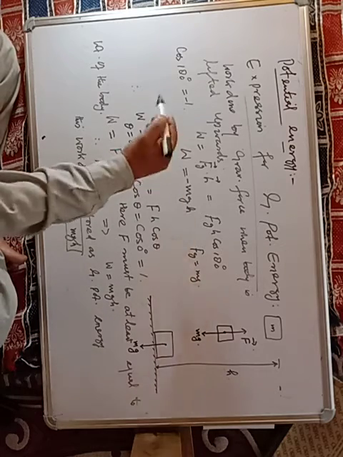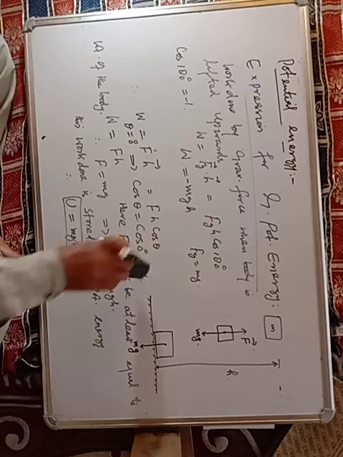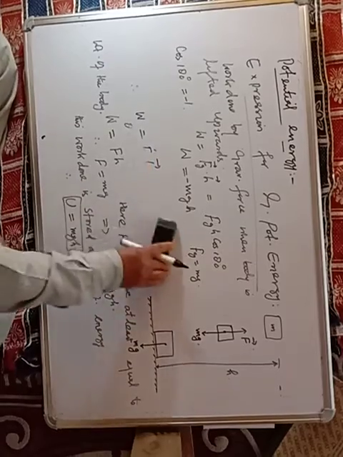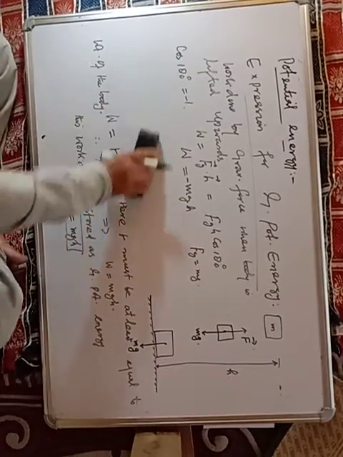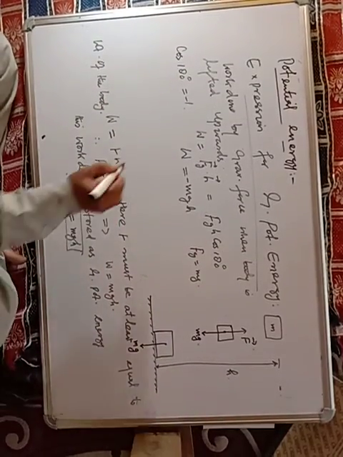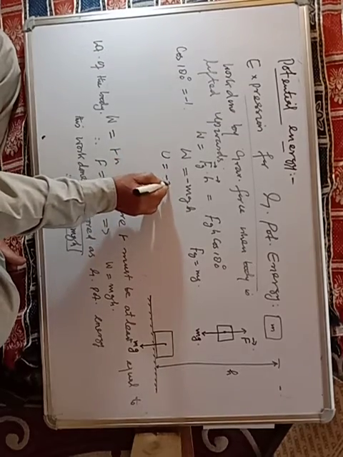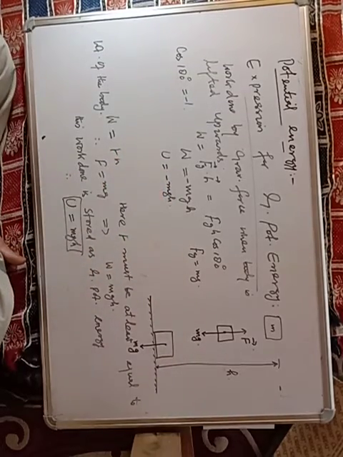Or we can say this work done is stored as potential energy. So we can write here U is equal to, in this case, minus mgh.